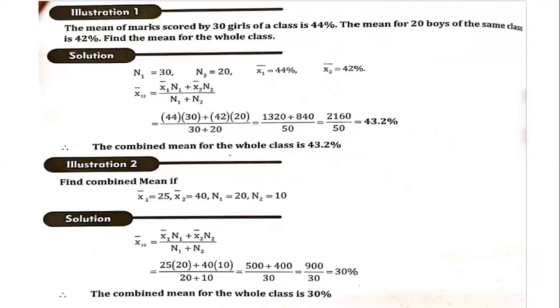Now let us take a problem. The mean of the marks scored by 30 girls of a class is 44%.